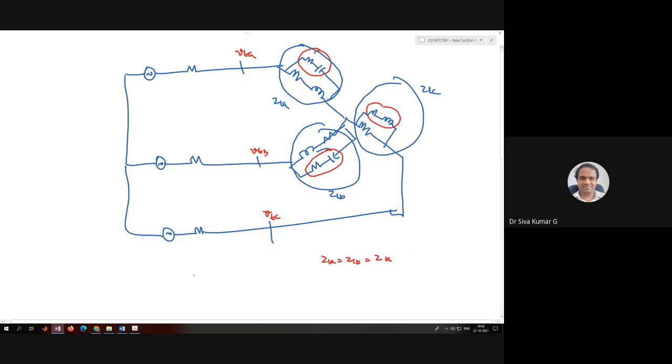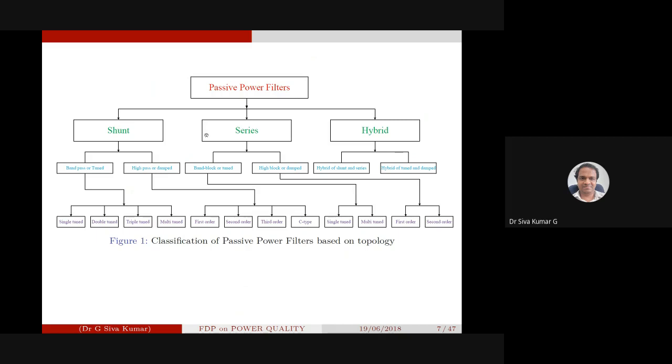Whenever we talk about this, a passive filter can be connected in series with the line or in shunt with respect to the line also. It depends. If you want to eliminate harmonics, then the passive filter you are going to use is the series combination. When you are going to provide for current harmonics, we are going to use the shunt connection. That's about the topology based classification.